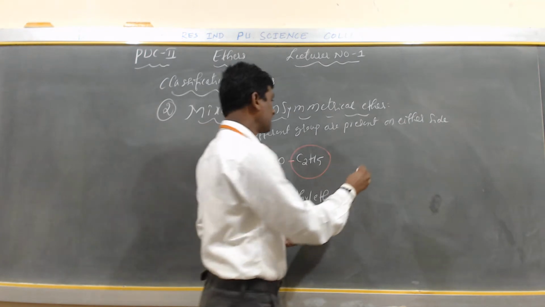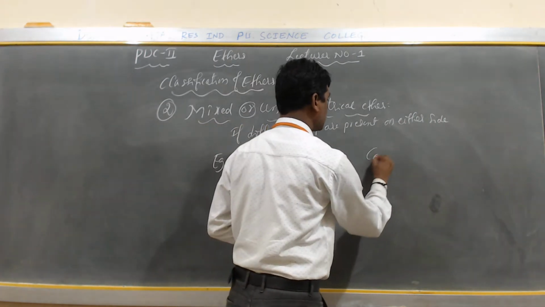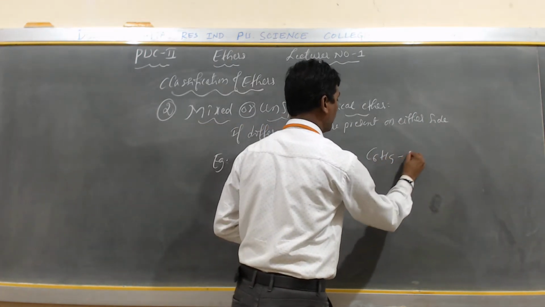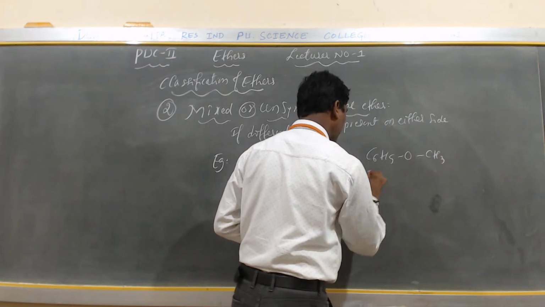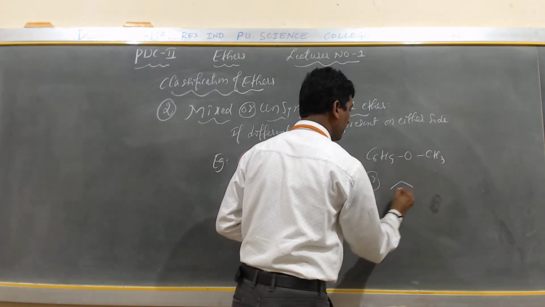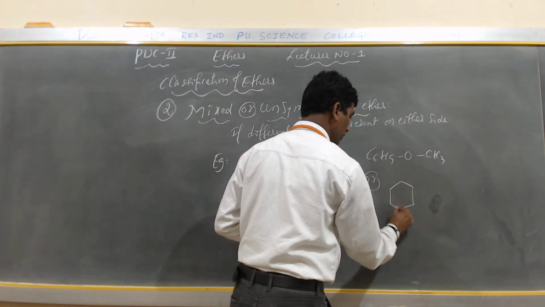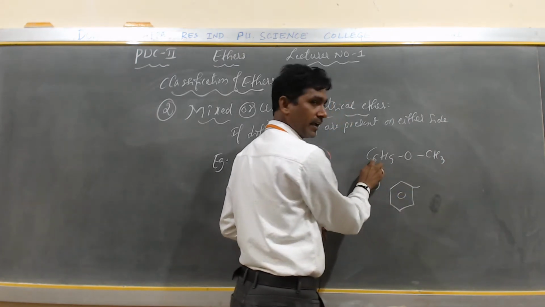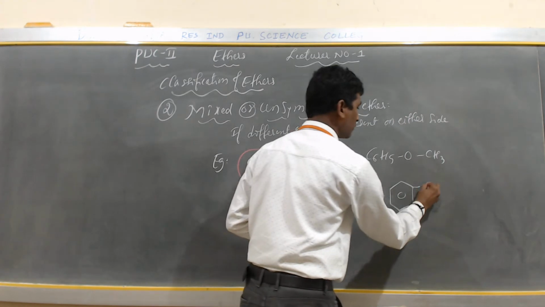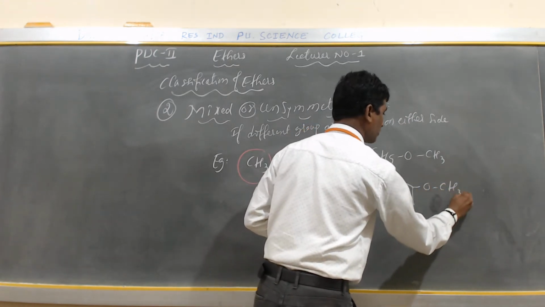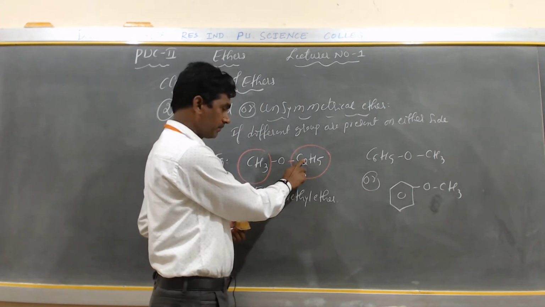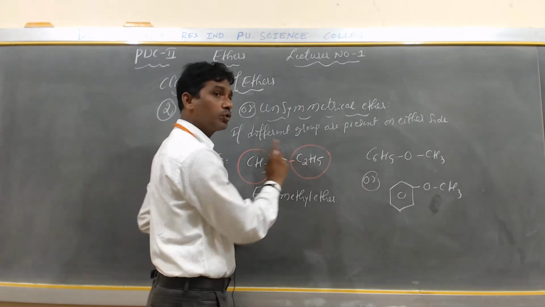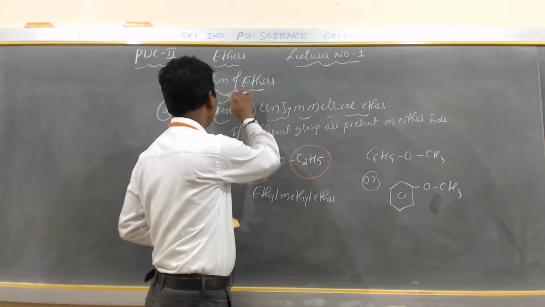Okay, one more example I can write here. C6H5, this is OCH3. C6H5 is nothing but a phenyl group. Next is O, and this is CH3. Yes, my dear students, here both are alkyl, but both groups are different. So it is a mixed ether.